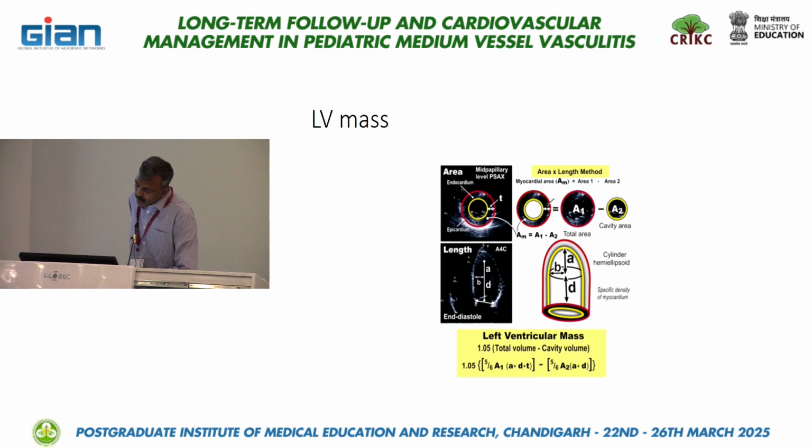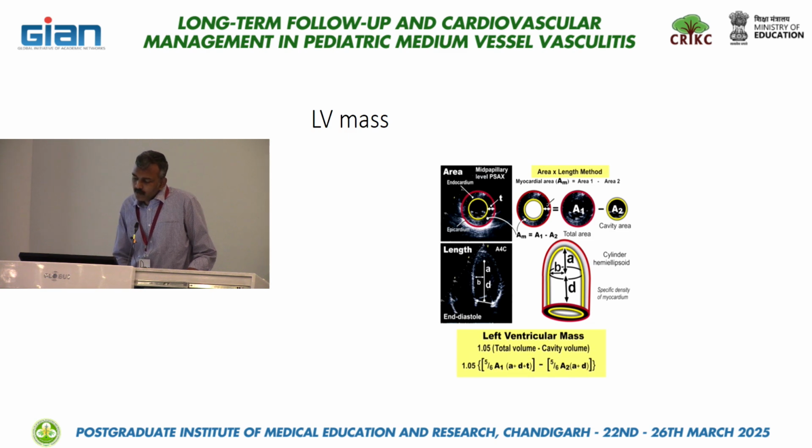LV mass: we can assess LV mass in case of regressed LV, particularly useful in children with transposition of great arteries who are presenting late. To assess the mass, we need to feed in the body surface area also so that we get the indexed body mass. So once we begin the echo, if we enter all these parameters, we get an indexed body mass for the